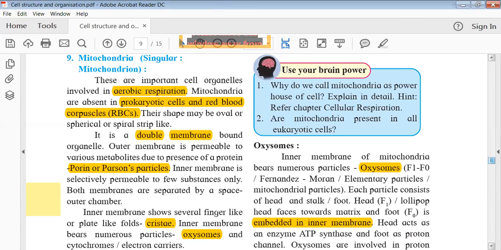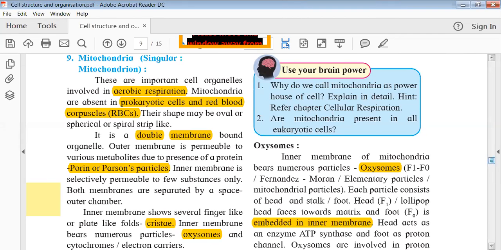Mitochondria is present in all eukaryotic cells except the RBCs, and absent in all the prokaryotic cells as well. Then when it comes to the size and shape, the typical structure of the mitochondria is that they are either spherical in shape or oval in shape. And they are mainly double membrane bound organelles.